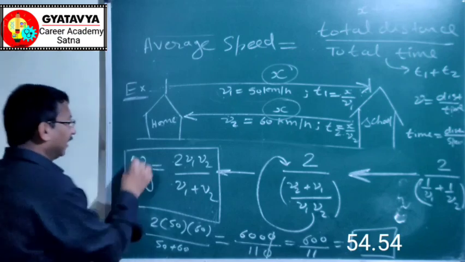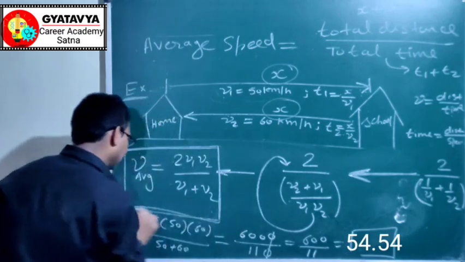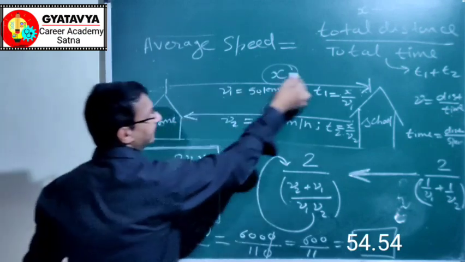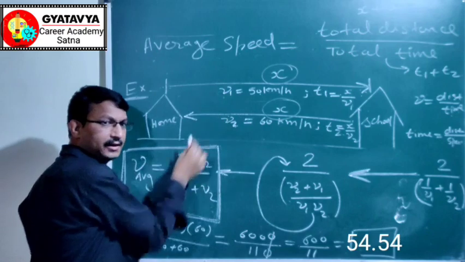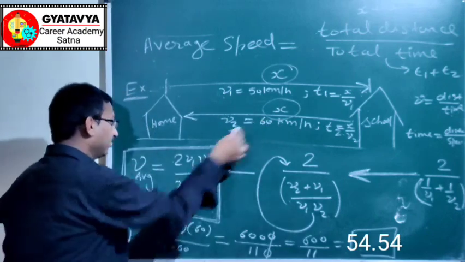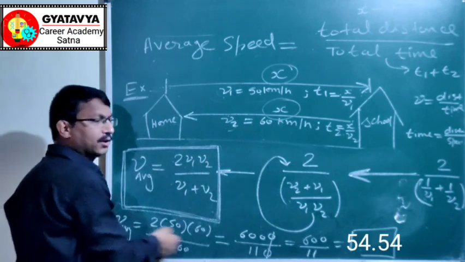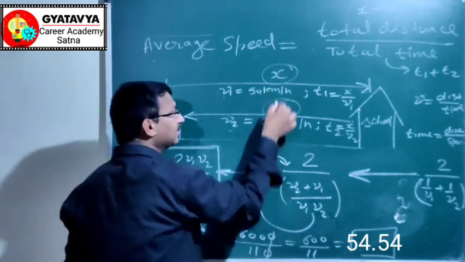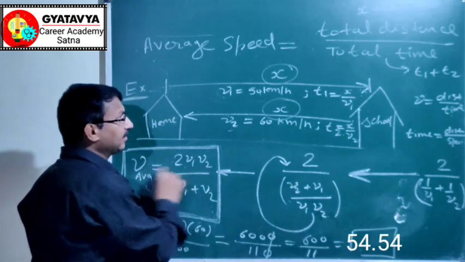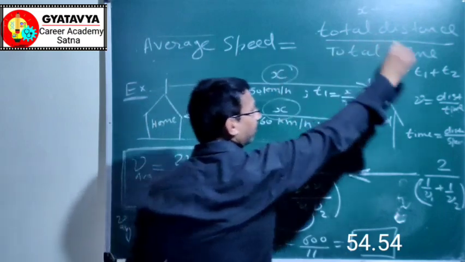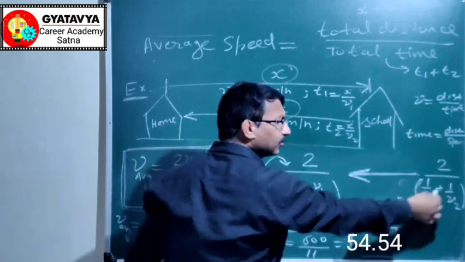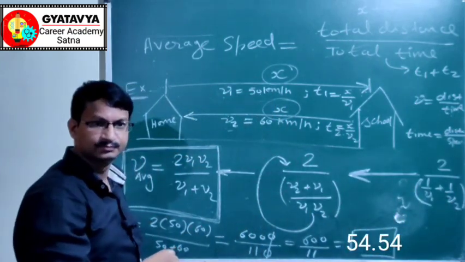So point to remember, you can apply this formula directly in competitive examinations provided the first half distance is covered with speed v1 and the second half distance is covered with speed v2. However, if the distances are not the same, then how to solve it? There is nothing to worry about, just follow the procedure. Don't use this direct formula, just follow this procedure, you will get your answer.